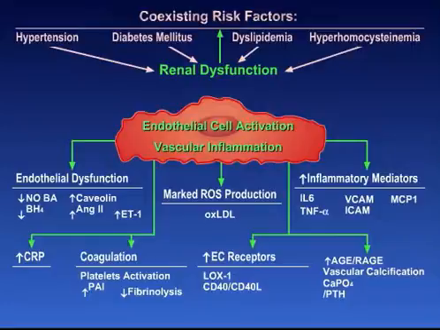Multiple mechanisms of endothelial dysfunction result in the malignant atherosclerosis observed in the patient with chronic kidney disease and renal dysfunction. Systemic vascular inflammation also plays a pivotal role in the development of disease and will be discussed in the next